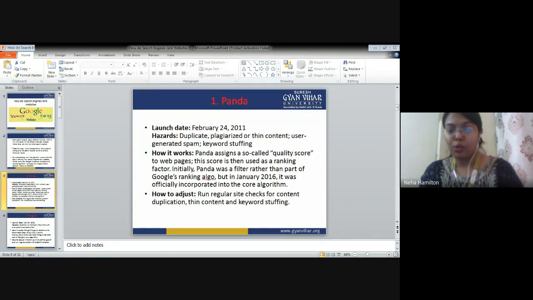So you have to count the total number of words that appear on your web page. If it is a blog or an article, it doesn't matter. Count the total number of words. Count the keywords.